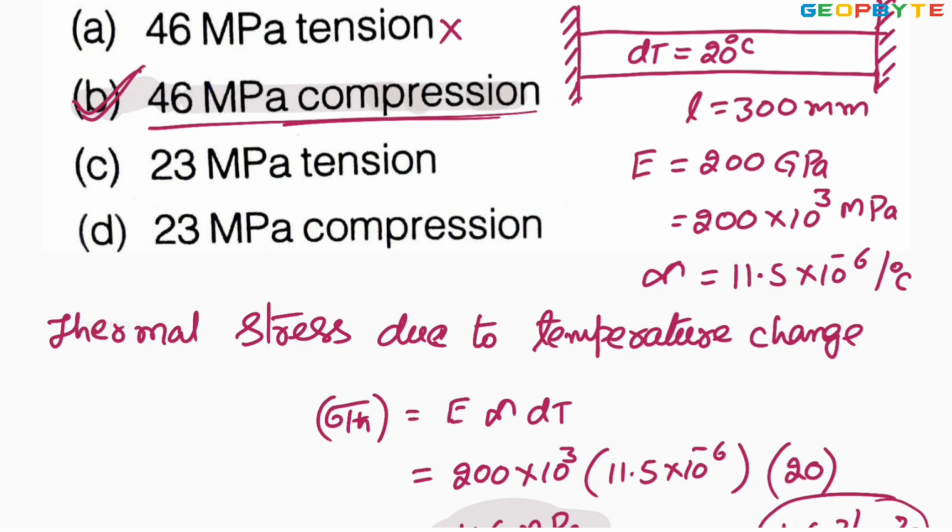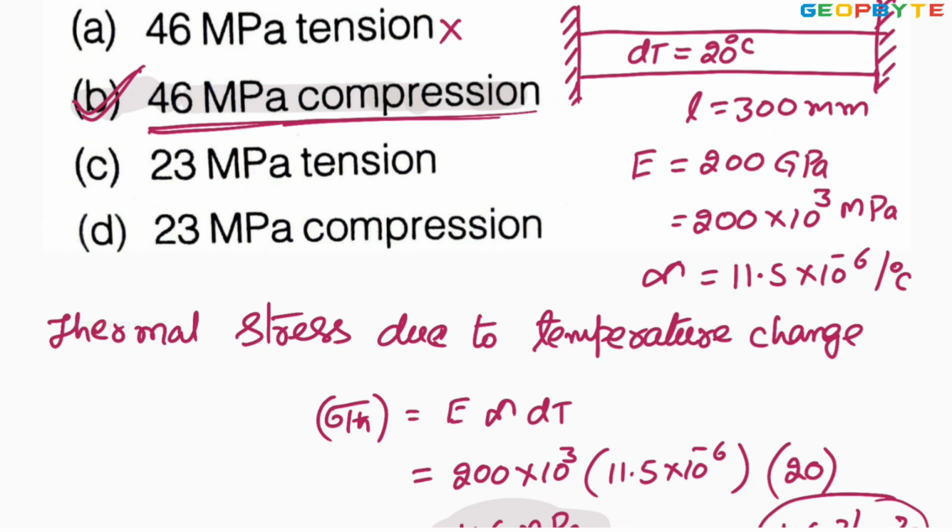I hope you got my point. Once again, because of the increase in temperature, the body tries to elongate. But the fixtures are opposing the elongation. Because of restricting the elongation, the body is indirectly contracting. Because of the contraction, compressive stress are developed with a magnitude 46 megapascal. I hope you clearly got my point.